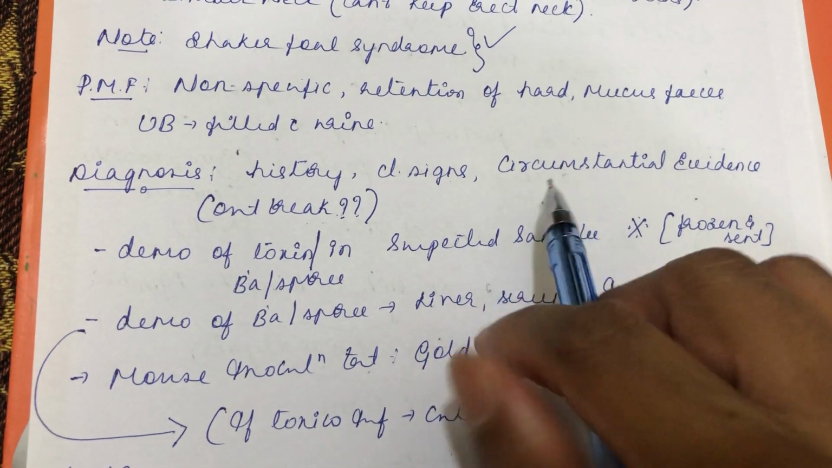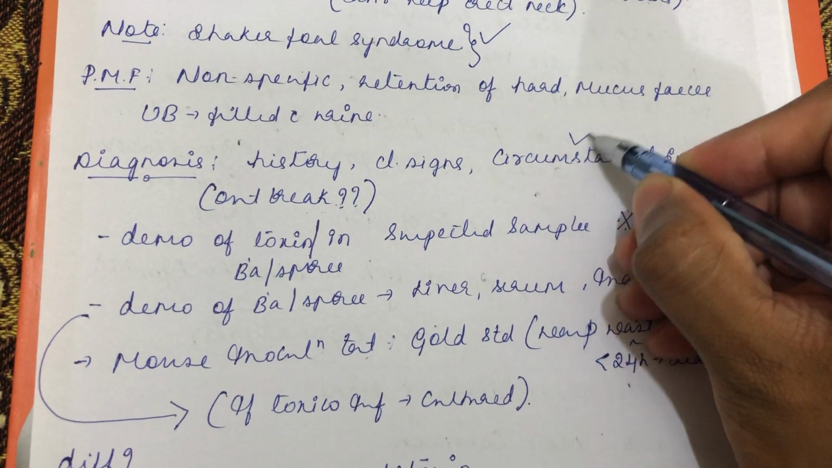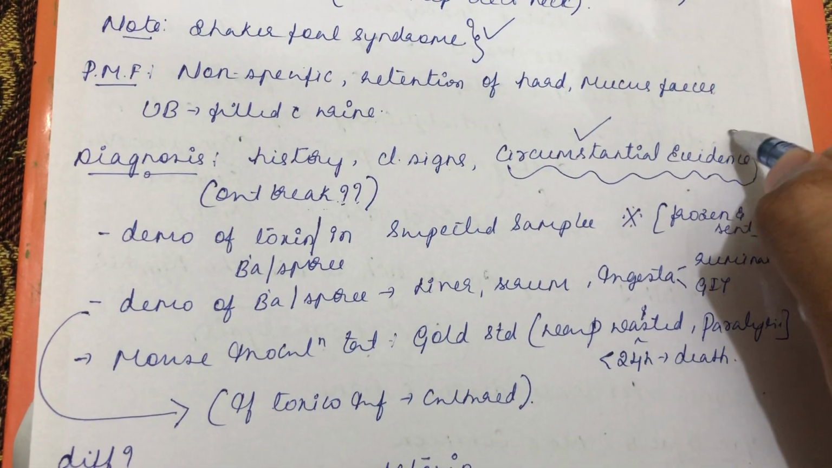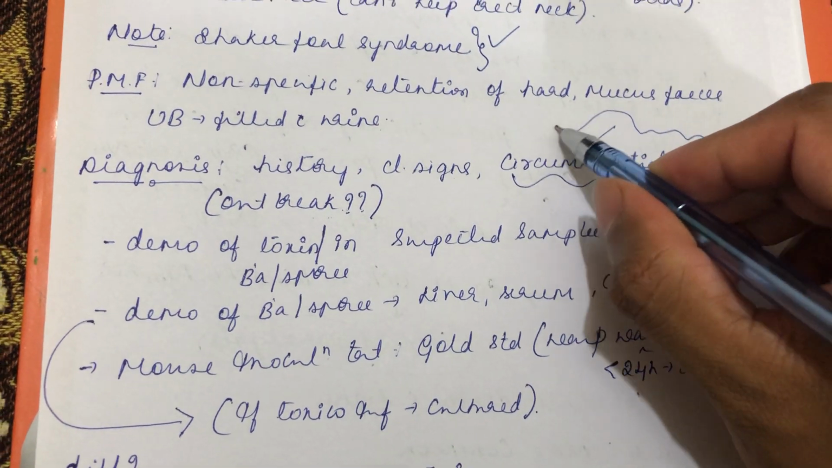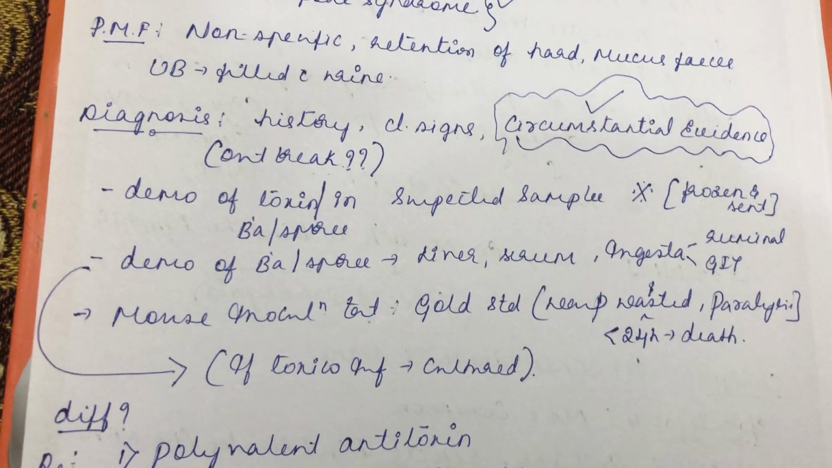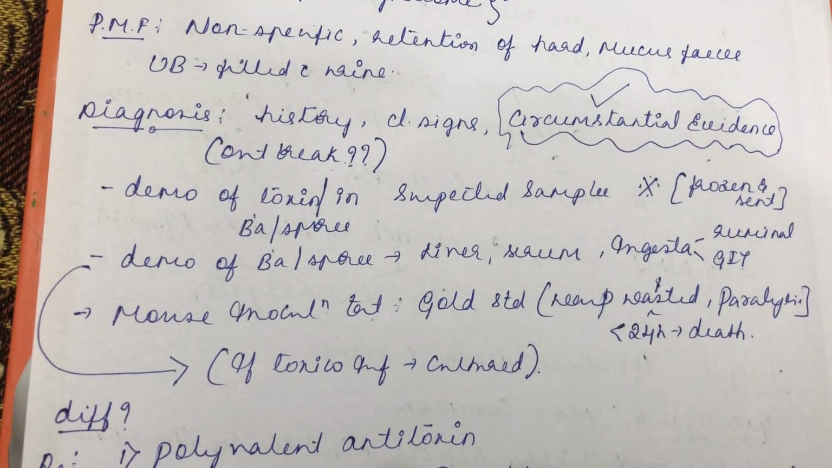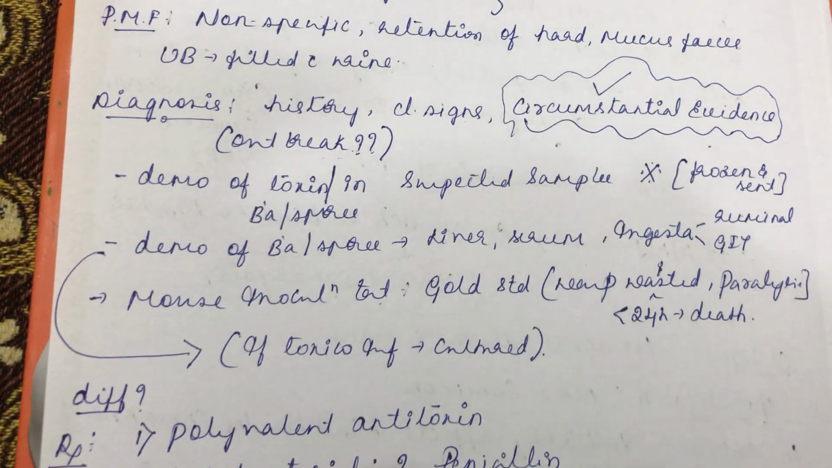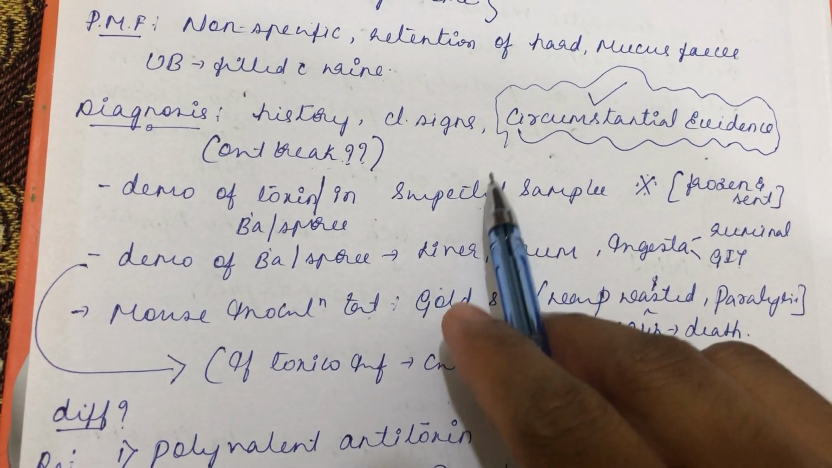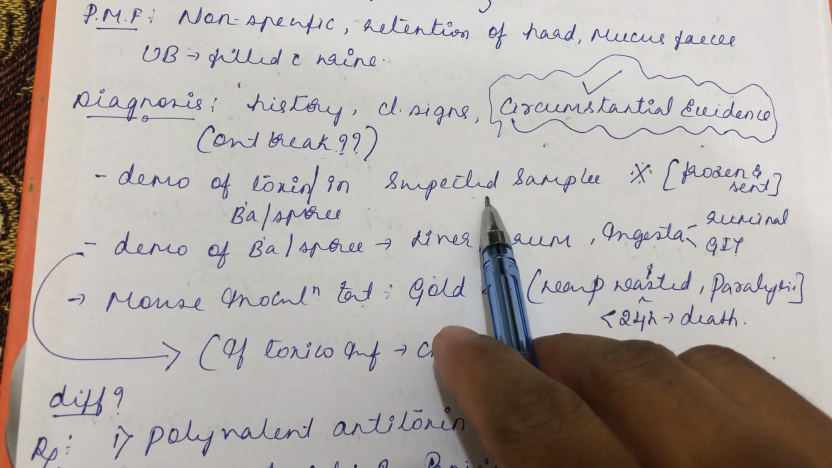Then circumstantial evidence, it's a very important thing. In the Kundapur incident, only after circumstantial evidence, only when the doctor went around that particular area and appreciated the presence of the poultry carcass waste, they could zero in on this botulism toxicity. Then demonstration of the toxin or bacteria or spore in the suspected sample. So it will become a very important part.